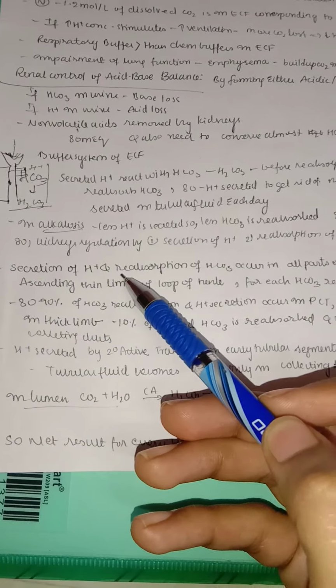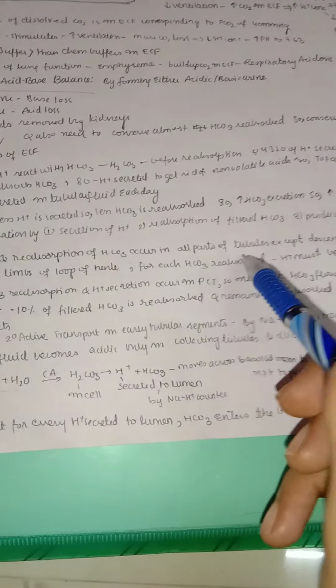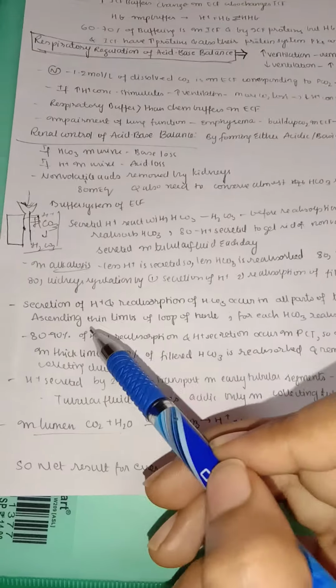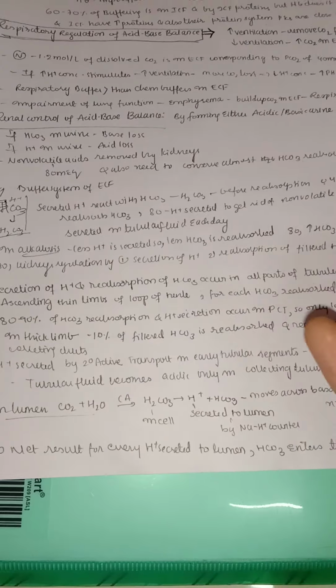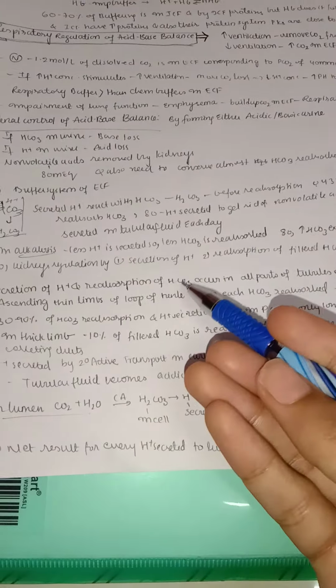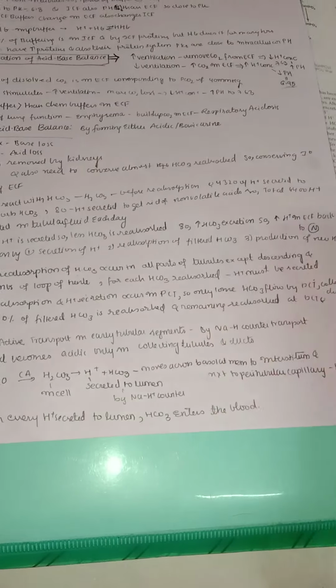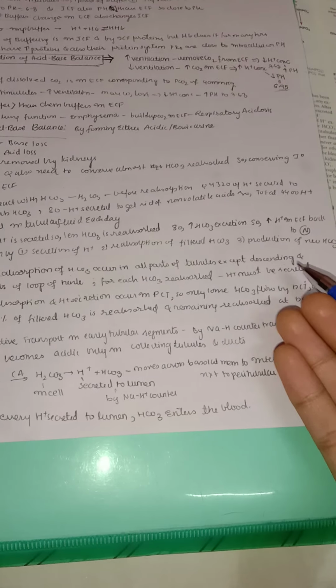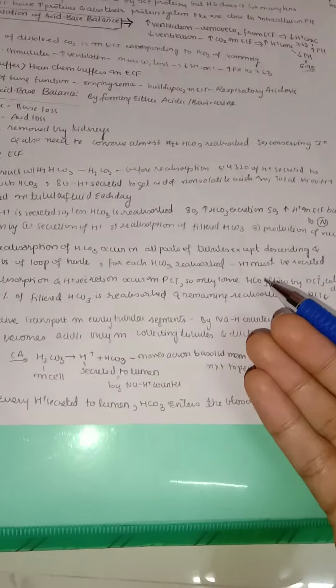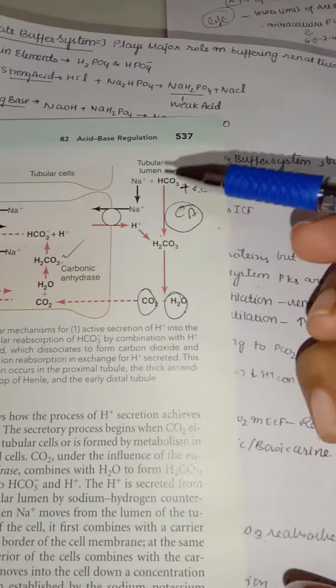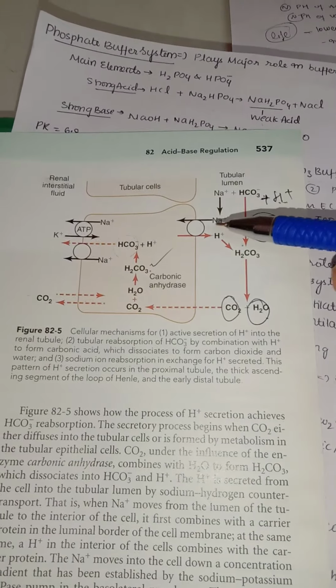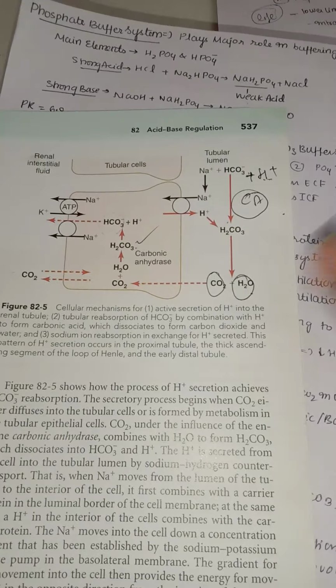Secretion of hydrogen ions and reabsorption of bicarbonate occur in all parts of the tubules except the descending and ascending thin limbs of the loop of Henle. So except in the loop of Henle, bicarbonate gets reabsorbed in all parts of the renal tubule, especially in our proximal convoluted tubule. For each bicarbonate reabsorbed, a hydrogen must be secreted. As we see in our diagram, as the bicarbonate is getting reabsorbed, the hydrogen ion must also be secreted out by means of this. You can see as the bicarbonate is getting into the cell, the hydrogen ion is secreted by means of this sodium hydrogen counter transport.